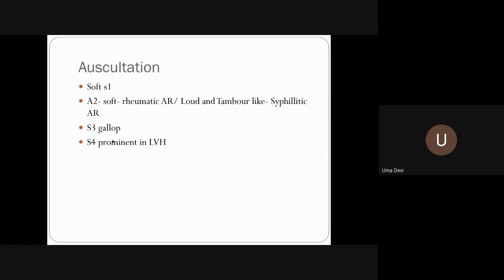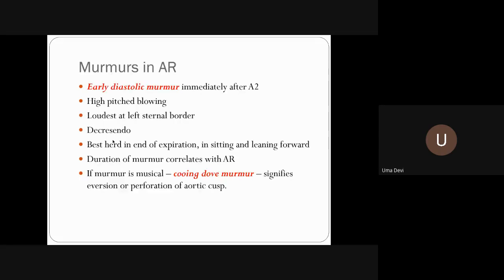And S4 is prominent because of left ventricular hypertrophy. The atrium has to pump against the increased resistance from the hypertrophied left ventricle. So S4 is also a sign of severe AR.